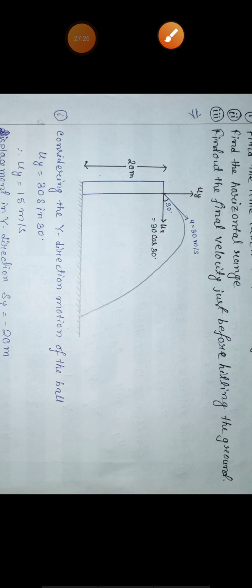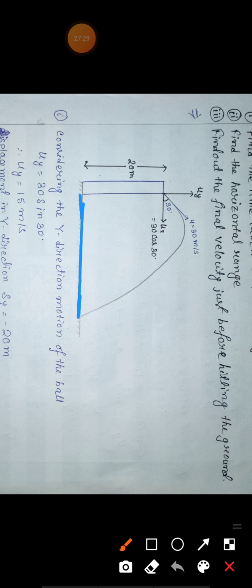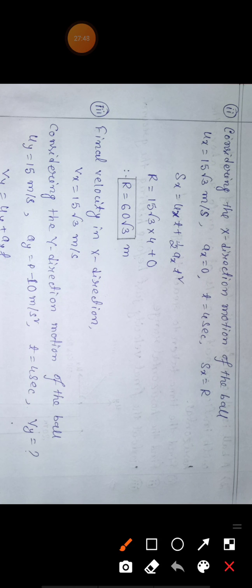The second part of this question is to find the horizontal range. Horizontal range means this much distance, how much distance it will cover before reaching the ground. Since the horizontal range is on the x axis, you have to consider the x direction of motion, not the y direction. Initial velocity in the x direction is 15 root 3 meter per second. There is no acceleration in the x direction, that is 0. Time is also 4 seconds, we just calculated. And displacement is written as r.